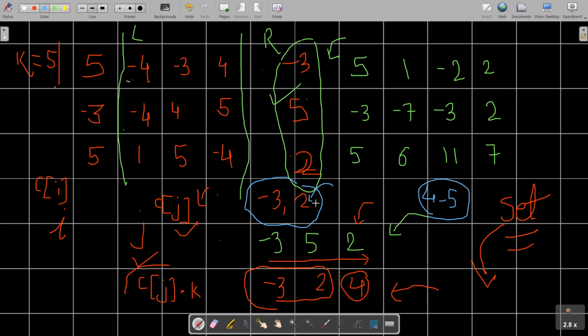So it means that the subarray starting after this 2 and ending at this 4 will have the sum closest to k right now. You can see the sum is Cj, which is 4, minus the element the lower bound points to, which is 2. So 4 minus 2 comes out as 2. So currently the closest value is 2, where k is 5. This is the way I am going to fetch the elements.